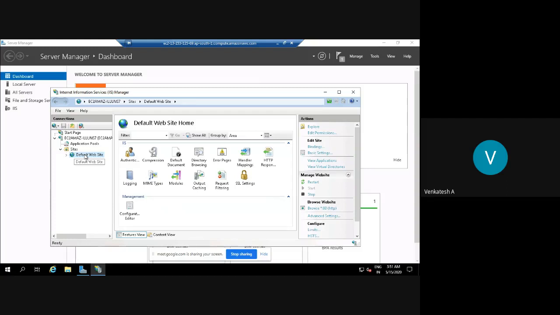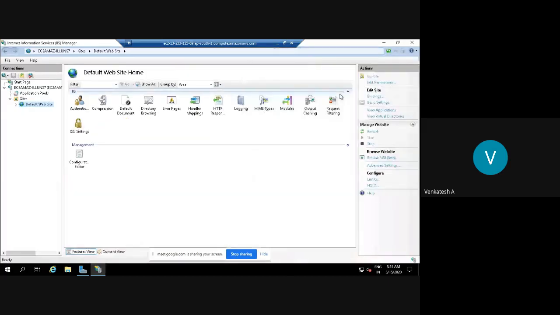I'll make it full screen. On the right side you can see manage website and browse. You need not worry about starting and stopping the web server, as it automatically takes care of that.